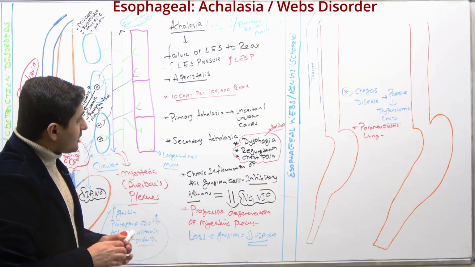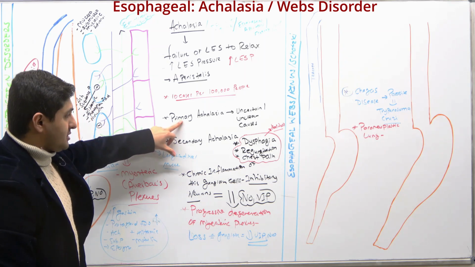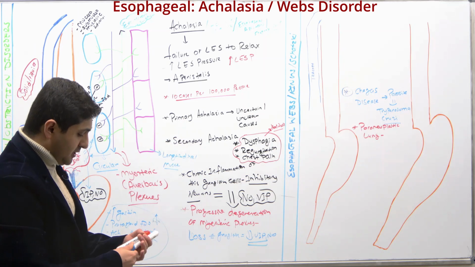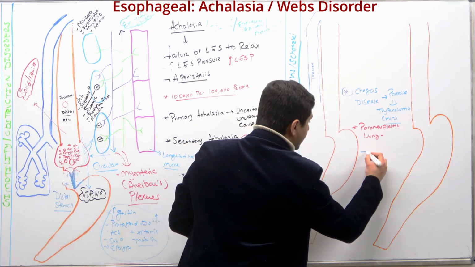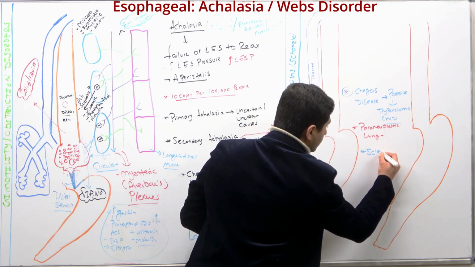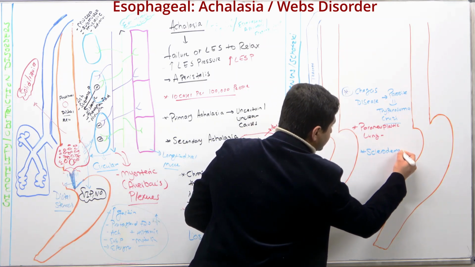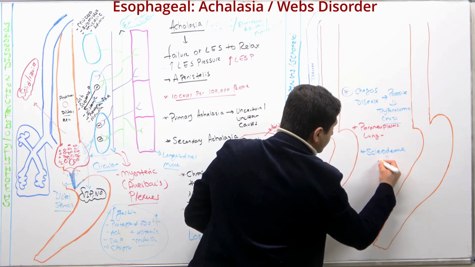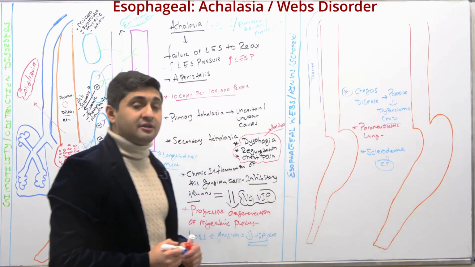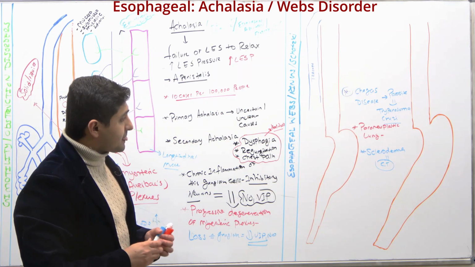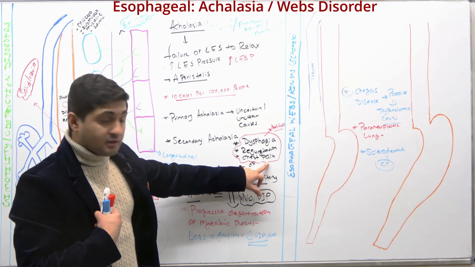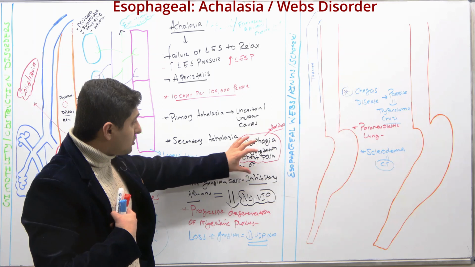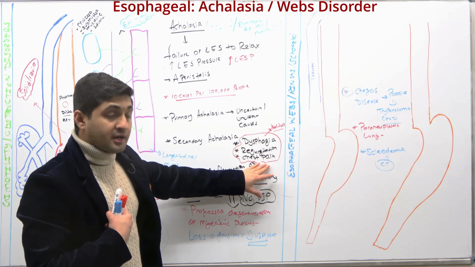Now, one of the things I do have to mention here is the concept of scleroderma too. This is another condition, a connective tissue disorder. It can also give you dysphagia, regurgitation, and chest pains, all the symptoms that can actually match achalasia.